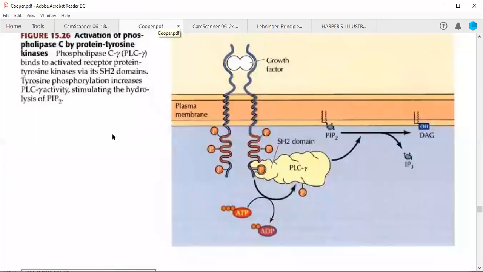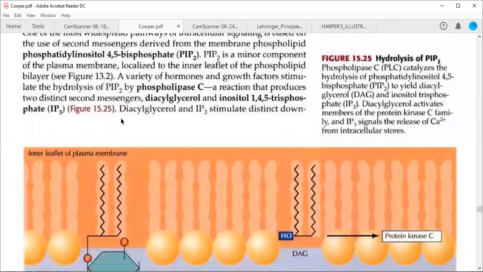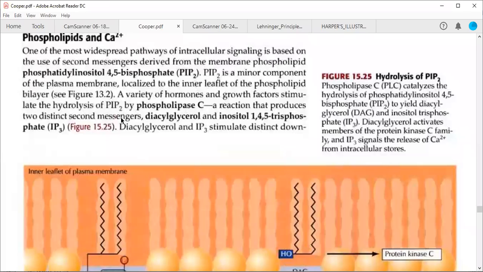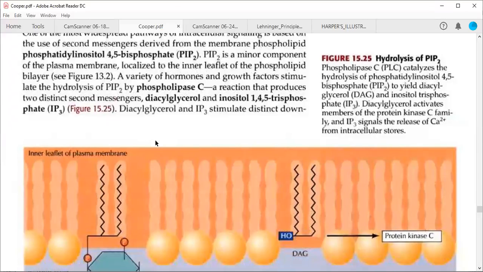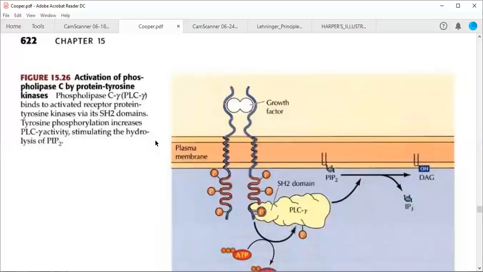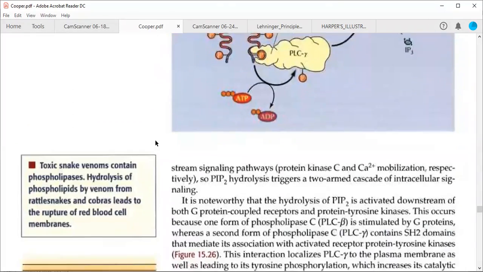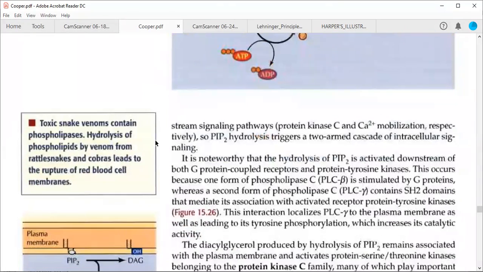So if you are reading from this particular book called Cooper, it is given on page number 622. So two important notes on this particular page. One thing is, I'm coming to calcium ion concentration, but before that, this particular note is given here, the toxic snake venom.